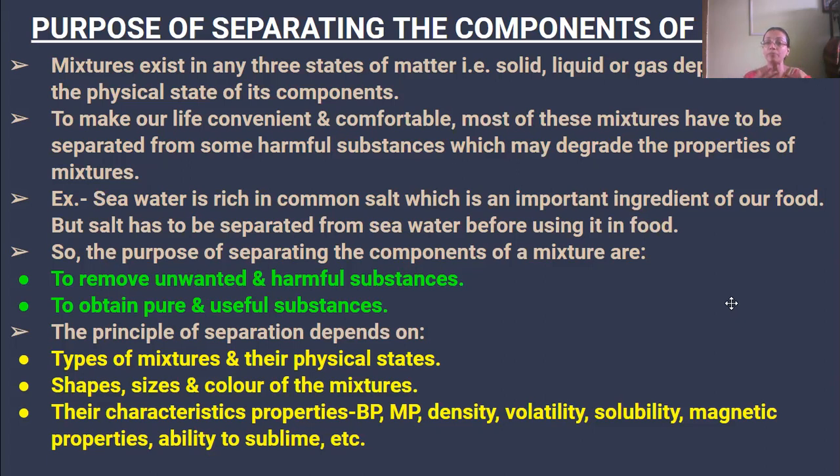So generally all the things which are available to us are mixed with certain substances. Then there may be some harmful substances also mixed with the substances we use. So we need to separate those harmful substances so that we can lead our life comfortably and conveniently. For example, seawater is rich in common salt, which is an important ingredient of our food, but we cannot use the seawater in our food, no?